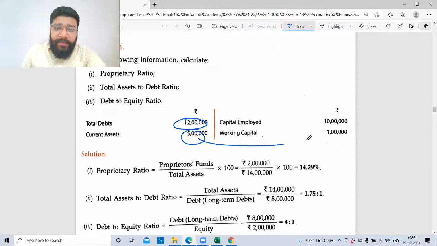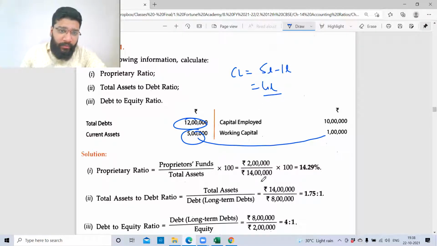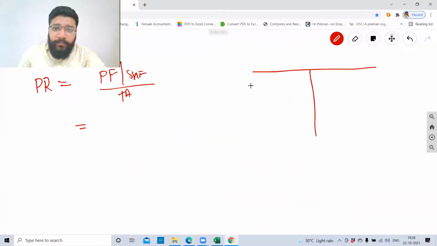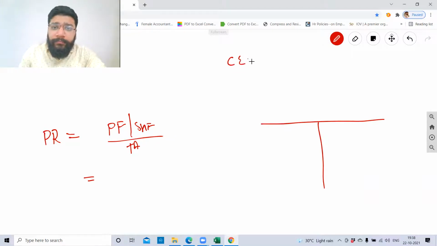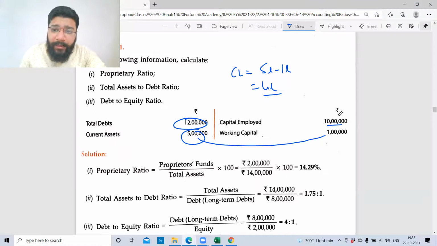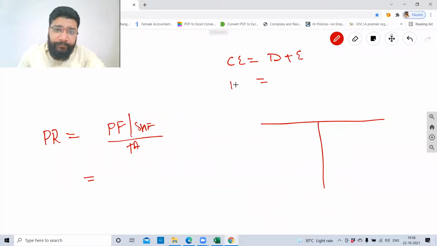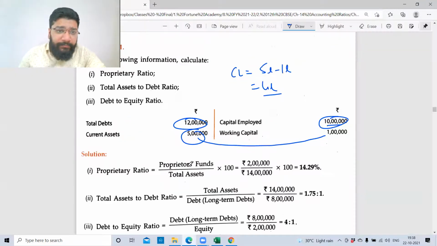So from current asset, if I minus 1 lakh working capital, I'll get current liability. So what is the current liability? 5 lakh minus 1 lakh, which is 4 lakh. 4 lakh is your current liability. Okay. Capital employed is 10 lakh. What is the formula for capital employed? Debt plus equity. So capital employed is 10 lakh. Debt have they given? 12 lakh.